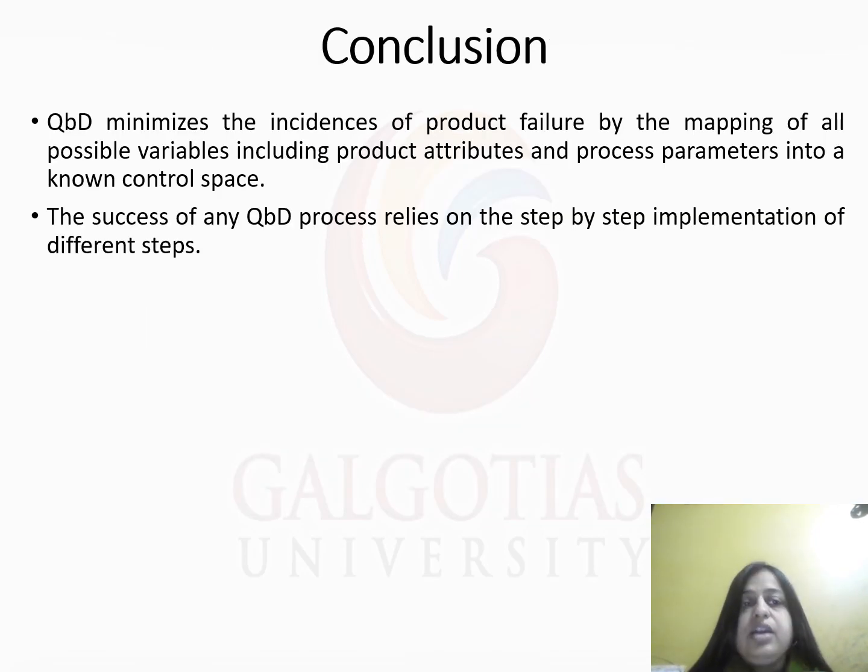So we are concluding with the fact that it minimizes the incidence of product failure by mapping all possible variables, including product attributes and process parameters, into a known control space. The success of any QbD approach relies upon the step-by-step implementation of different steps.